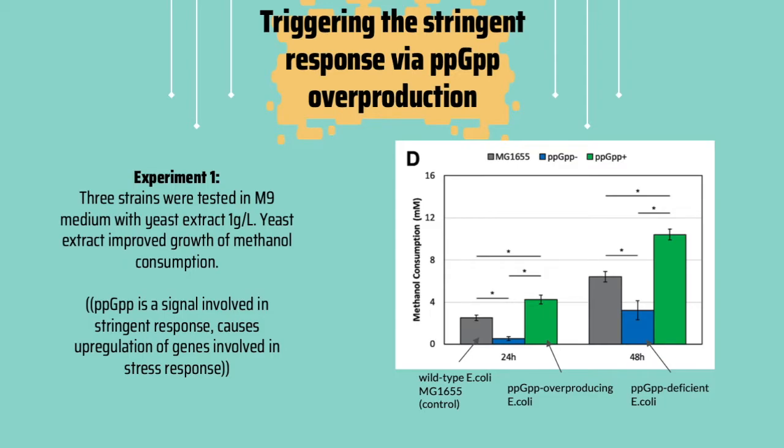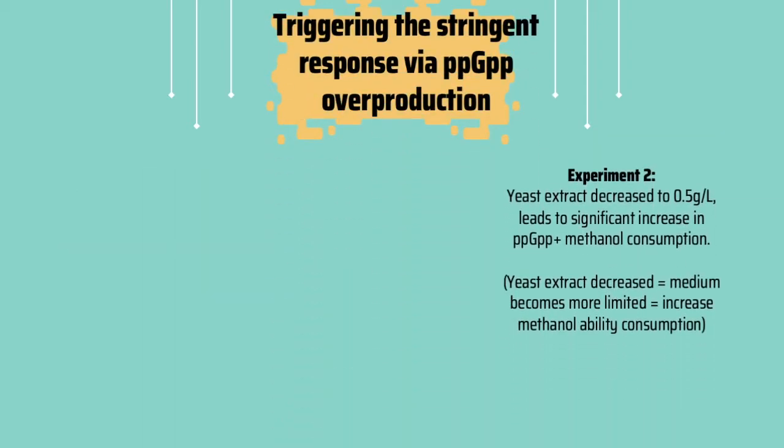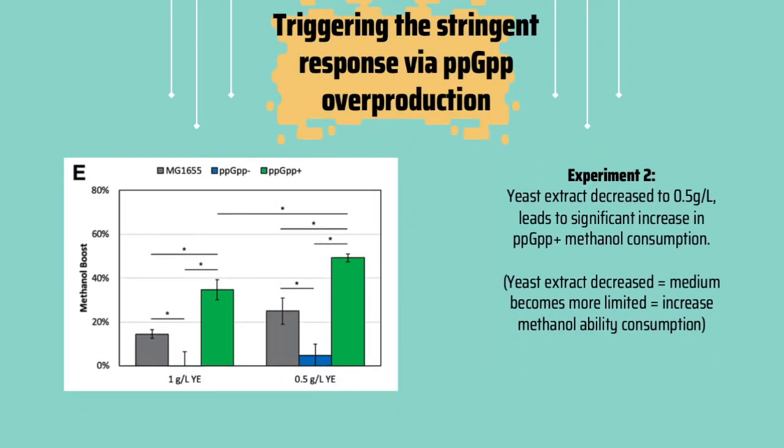ppGpp is a signal that is involved in the stringent response. It causes the upregulation of many other genes involved in stress response, such as the genes for amino acid uptake. In the second experiment, yeast extract was decreased to 0.5 gram per liter, and the results showed an increase in methanol consumption. Because the medium becomes more limited due to reduced yeast, and methanol represents a higher percentage in the medium, this causes E. coli ppGpp+ to possess the ability to utilize methanol more efficiently.